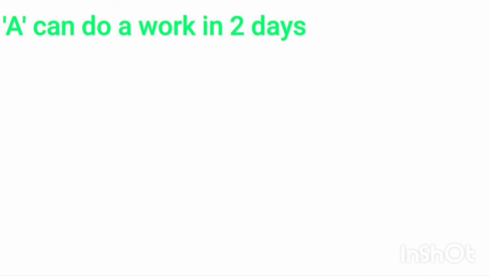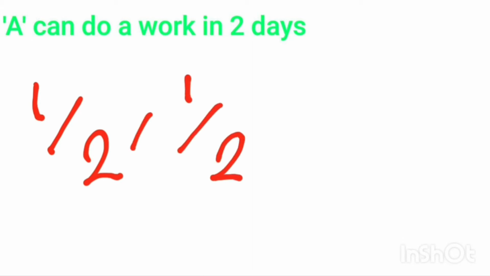A can do a work in 2 days. This is the simplest statement in the time and work topic. Let us consider A as a person. It says A takes 2 days to complete the given task. Therefore, he will do 50% of work in first day and another 50% of work in second day. That is, A finishes 1 by 2 of work in first day and another 1 by 2 of work in second day. So, together, he will finish the work in 2 days.